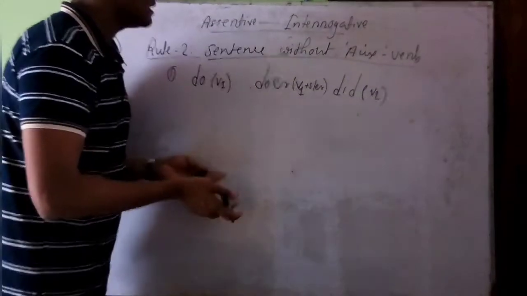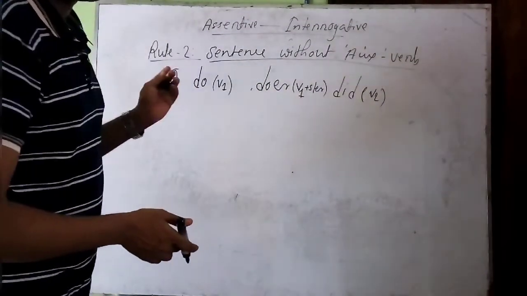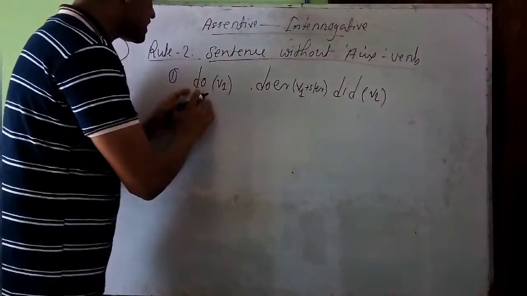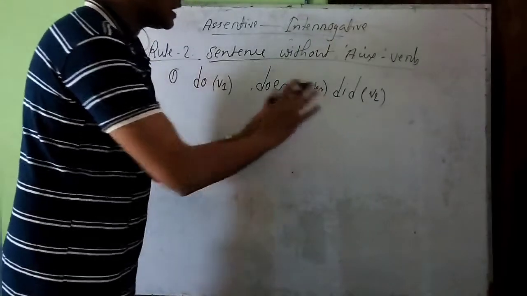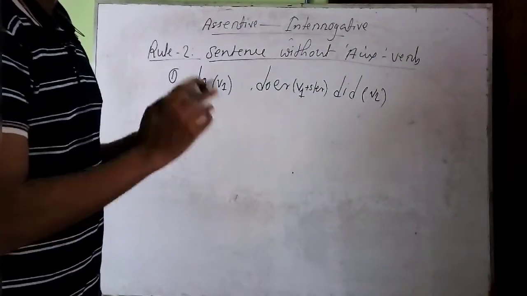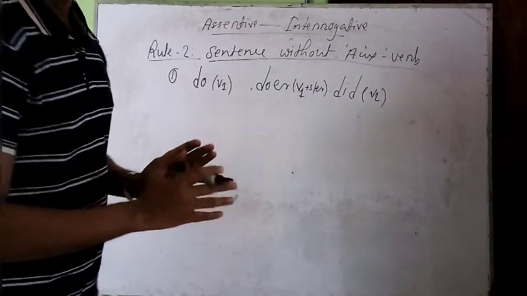Then the rest of the thing is like the first rule. But you should remember that whenever we are taking do or does or did as our auxiliary verb, then the principal verb will always be in its present form.